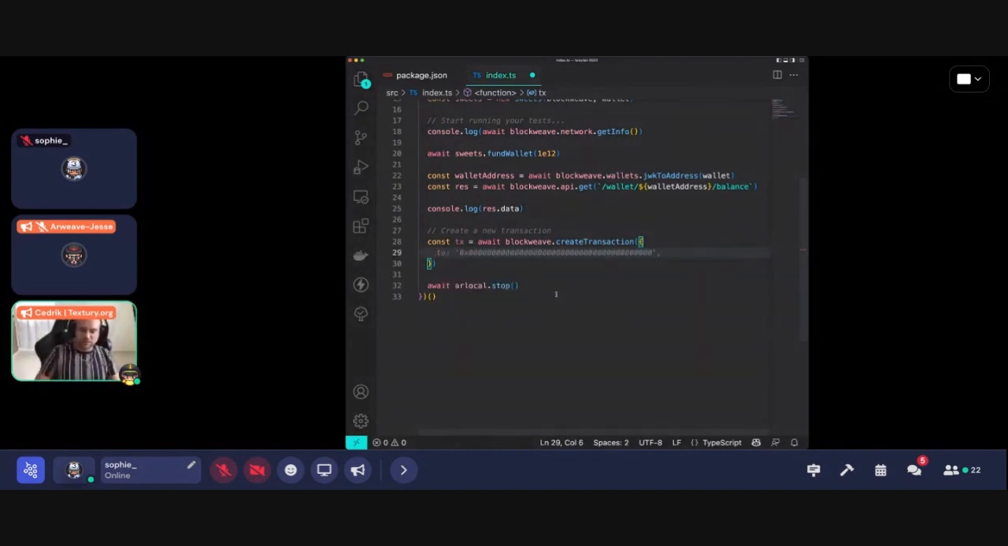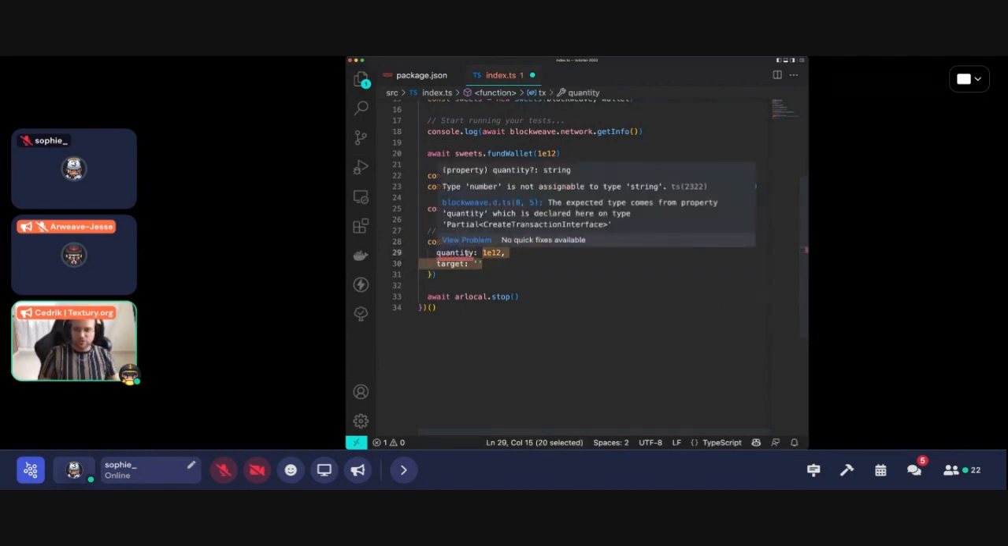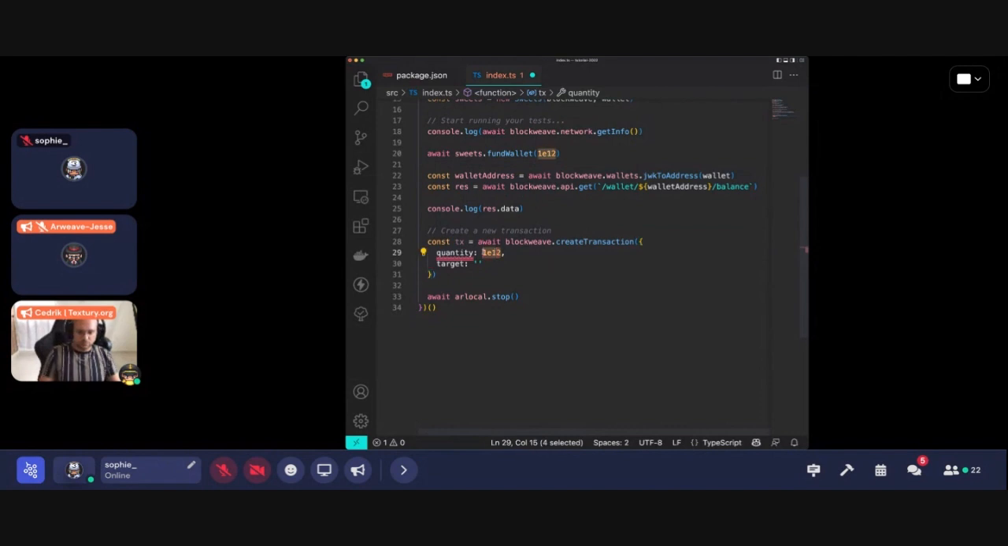If you were to send to another wallet, you need to have the target and not balance, quantity, I think. Yeah, and quantity. So quantity 1 to the power of 12, for example, and then the target, which will be another wallet address. And this one, if I'm correct, needs to be a string. Yeah, okay. But in this case, we aren't doing that.